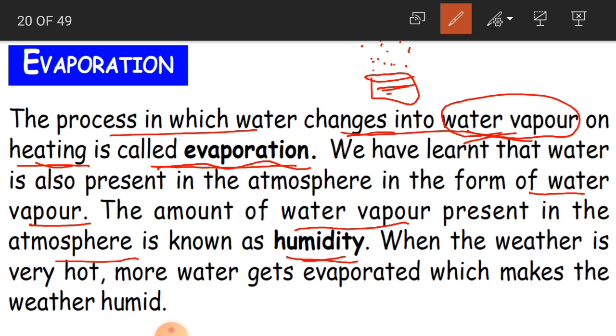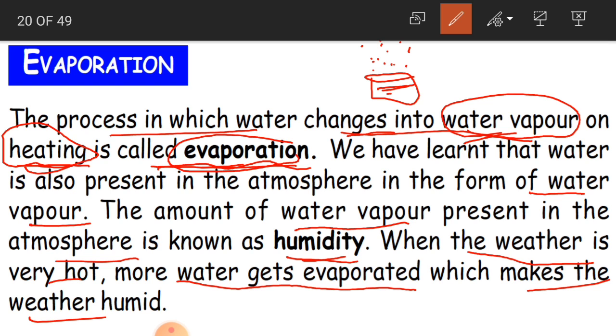And when the weather is very hot, more water gets evaporated, which makes the weather humid. Okay, so when the weather is very hot, in the sense, suppose like a sunny day in summer, what happens? The days are very hot because of the hot sun. So because of this, the water gets evaporated. Already we learnt that on heating, water is going to evaporate. In the beginning we said on heating, water is going to evaporate. And in which form is it coming out? In the form of water vapor.